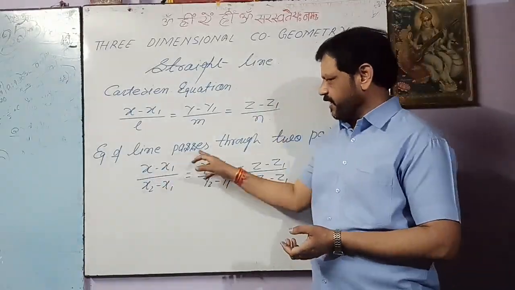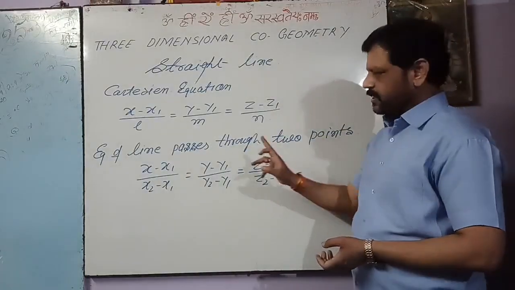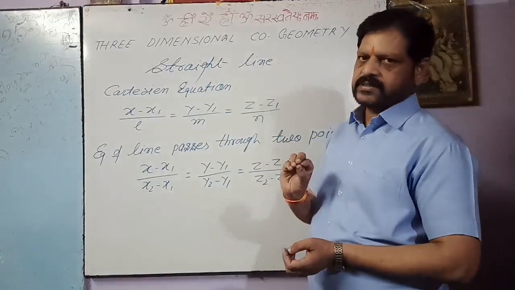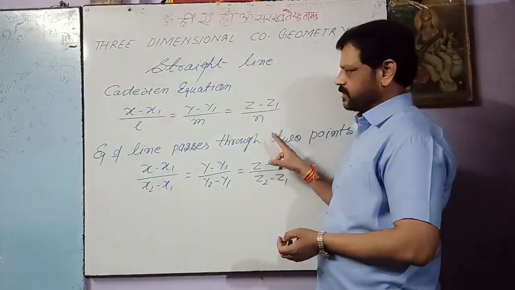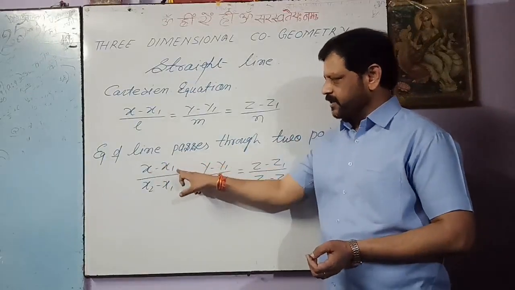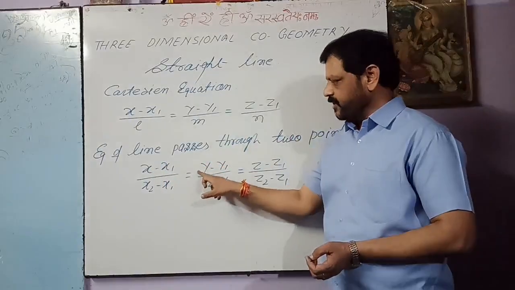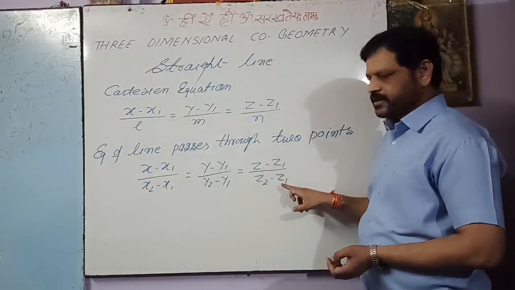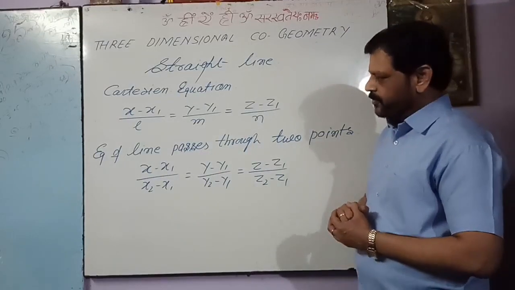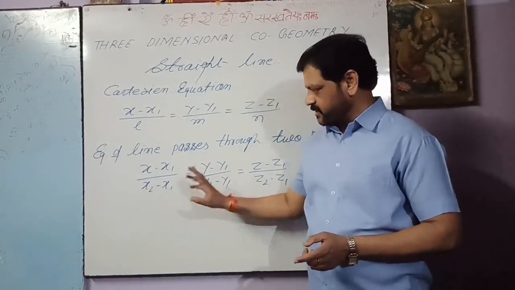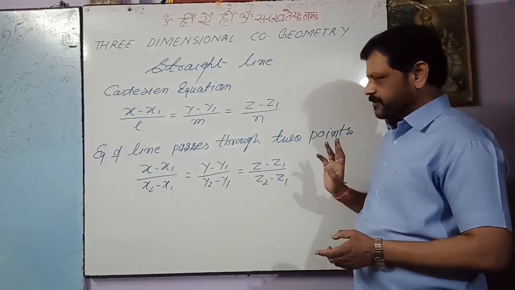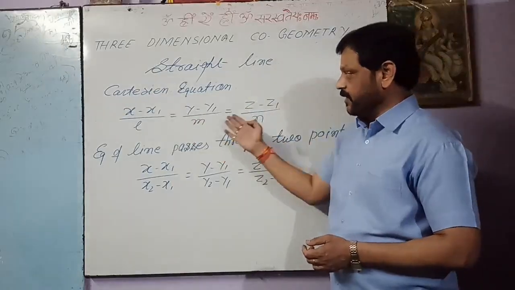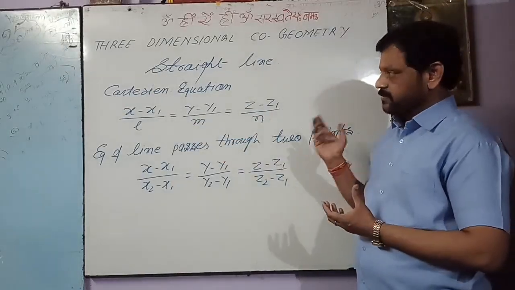And now the equation of a line passing through two points. Here x1, y1, z1 and x2, y2, z2 are the coordinates of the two points lying on the straight line, and the equation will be x minus x1 upon x2 minus x1 equals y minus y1 upon y2 minus y1 equals z minus z1 upon z2 minus z1. Now we can say x2 minus x1, y2 minus y1, z2 minus z1 are the direction ratios of the line. And here we have seen l, m, n are the direction cosines of the line.